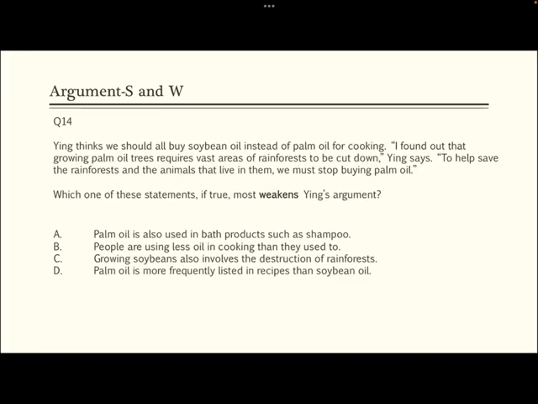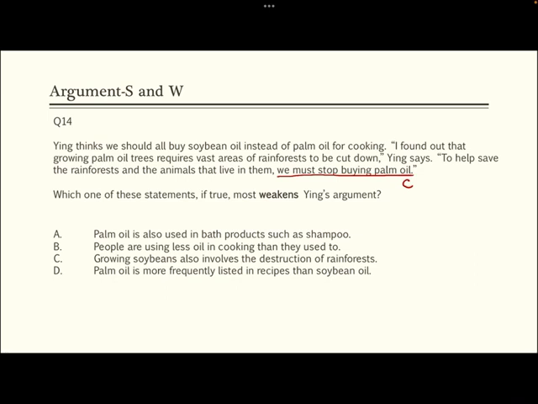I will not explain that much, but following the same way, we'll find out the first one. We have to find out the conclusion, which is very clear. We should stop buying the palm oils. Why should we stop buying the palm oils?